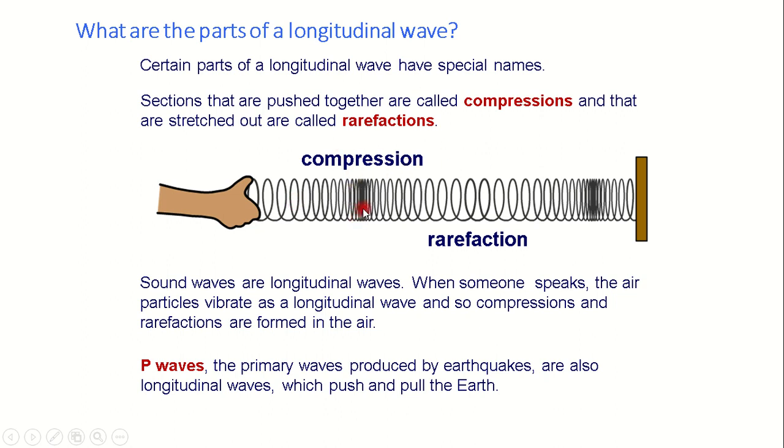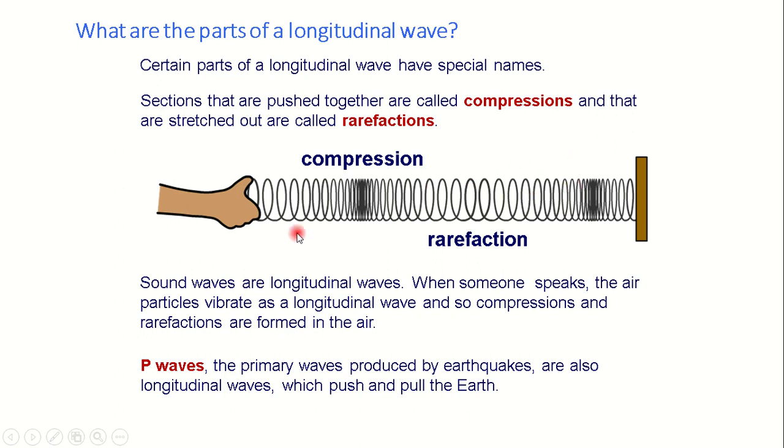The compression region is the region where all the springs are in high pressure. They are all compressed to each other. While the rarefaction region is the region where all the coils are separated. All the springs are separated from each other. Okay, they are in low pressure.